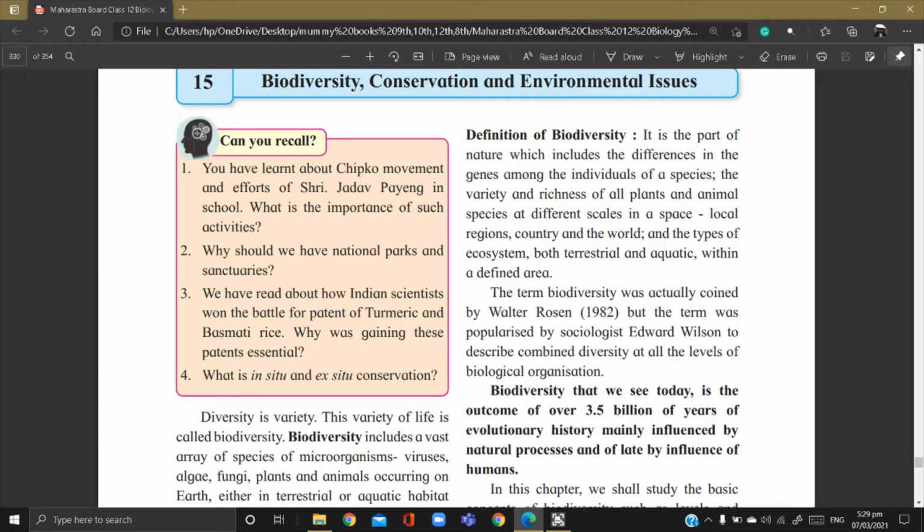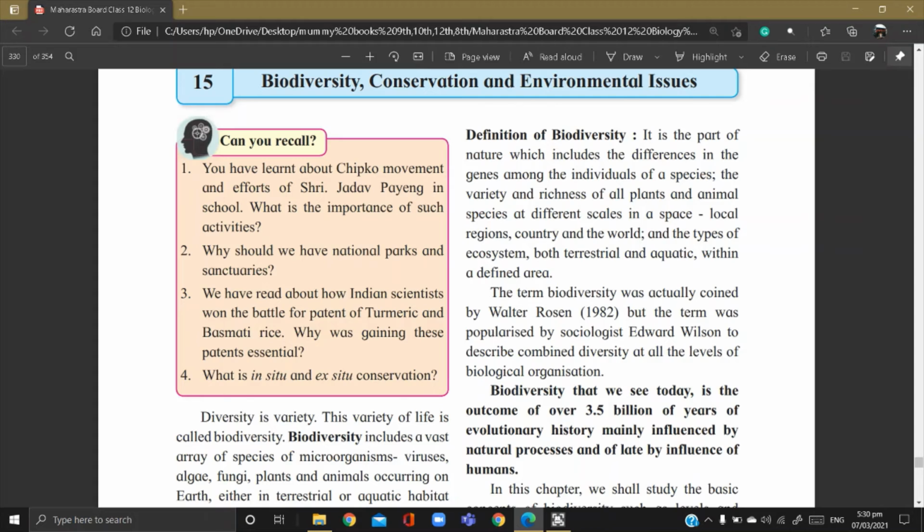So an explanatory definition of biodiversity is given here. Actually, biodiversity includes the differences in the genes among the individuals of a species. A species means the group of organisms which have the same morphological characters, right? The reproductive characters, right? These are called a species.